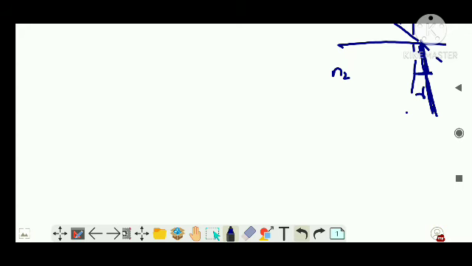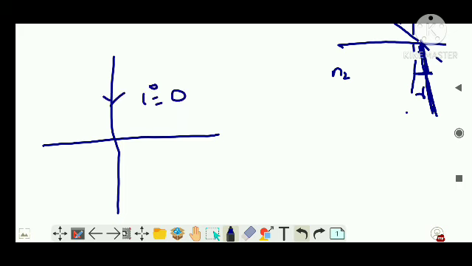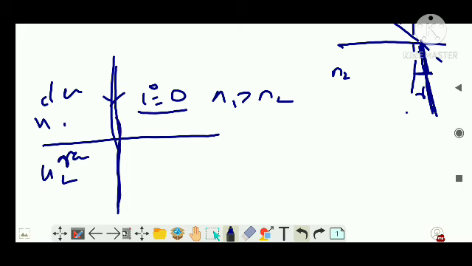Similarly, we are going to take another condition. This is the normal, and the incident ray is passing along the normal itself. That is, the incident angle is 0. This is n1 and n2. Let's say this is denser and this is rarer, so n1 will be greater than n2. If the incident angle is 0, it is coming straight in this direction. The angle between the incident ray and the normal is 0. In that condition, no bending of light happens. The light will go straight like this.